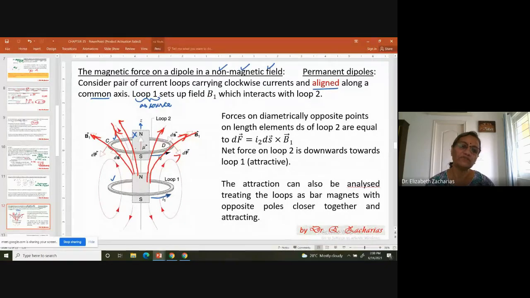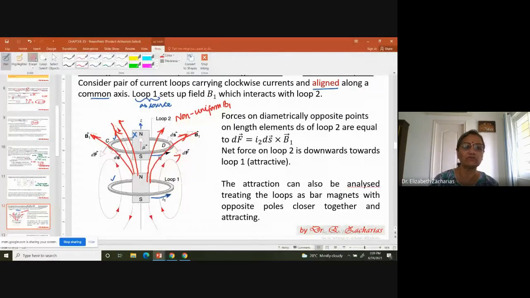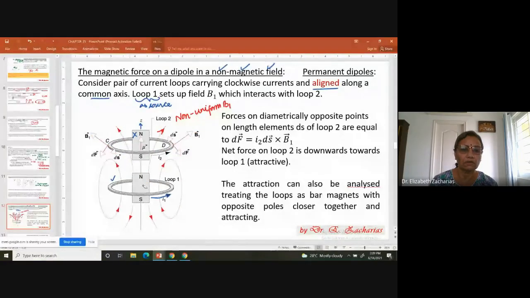Okay, so you can see that this is a non-uniform magnetic field. The magnetic field set up by loop 1 is non-uniform. Near loop 1, the magnetic field is large and the lines are closer, and as you go away, it's like a flower blooming, the magnetic field lines become far from each other, therefore less magnetic field. Now I'll just remove all these clumsy things so that things will look clearer.